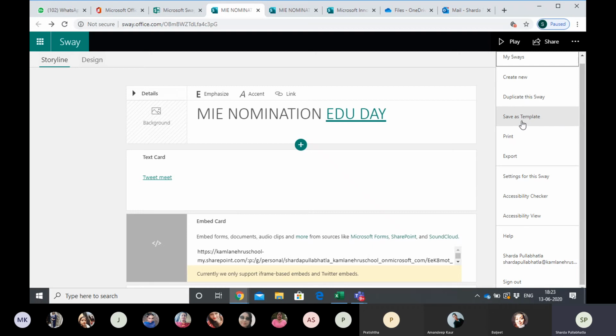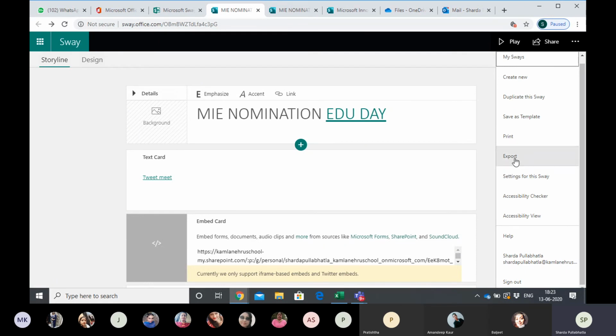Okay, that is how. Save as template, simple जैसे PDF की तरह save हो जाएगा. Print, if you have a print option attached to your laptop or to your computer, you can click on this, it will print as good as any other slides जैसे print करते हैं. Export is again self-explanatory. You click on export, it will give you a link and you can go ahead and export that somewhere else.